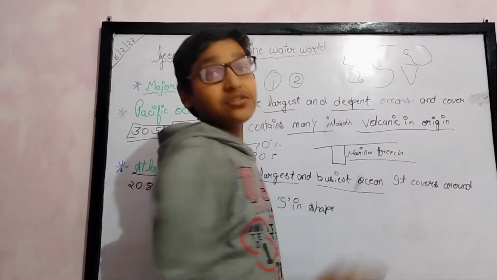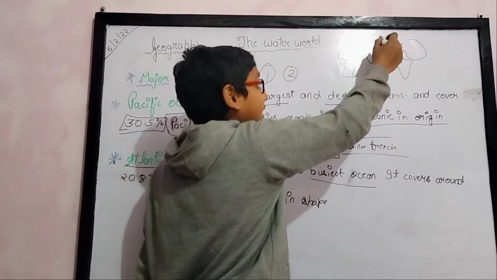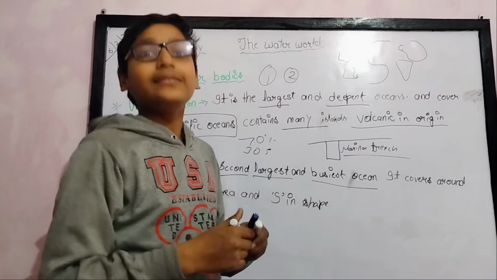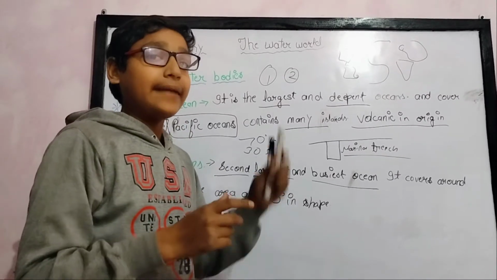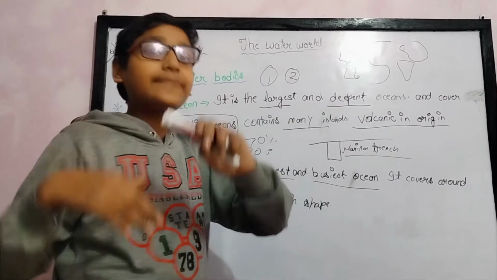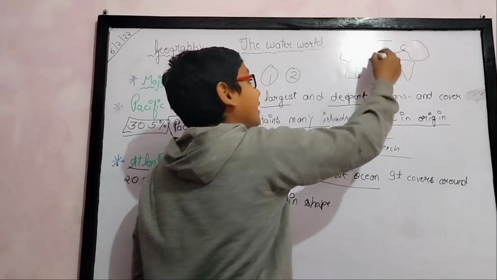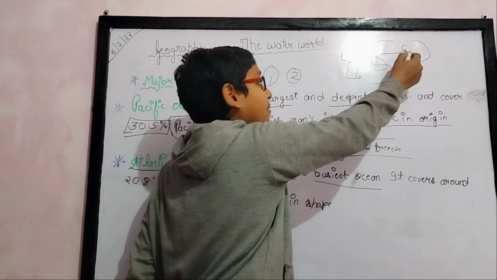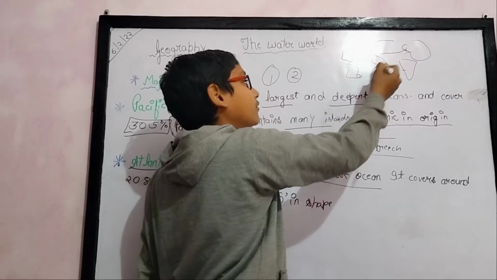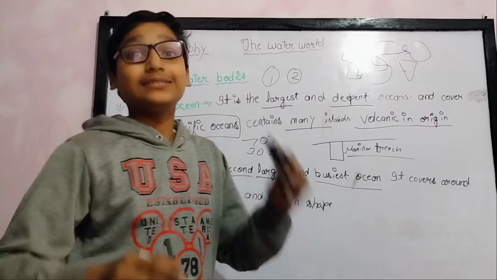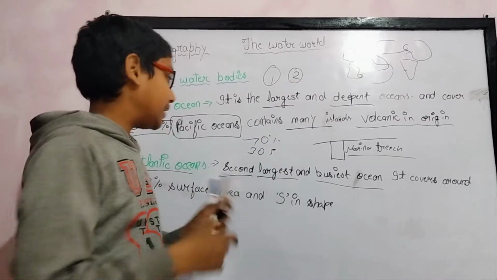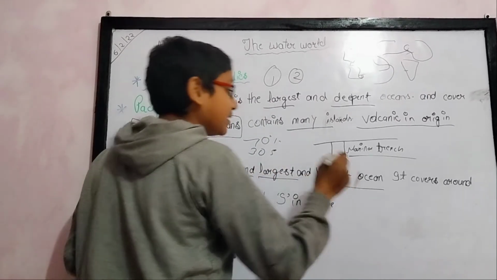This ocean is situated like this, in a shape. Many cargo ships come through the Atlantic Ocean, from Europe to Africa, and from North America to South America. This is the largest and busiest ocean.